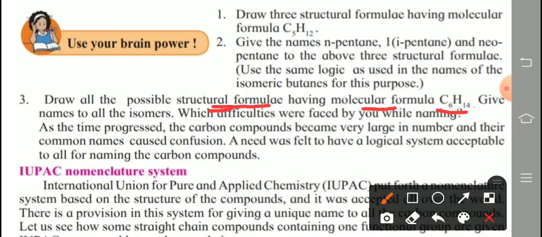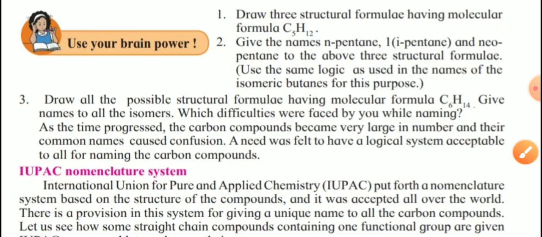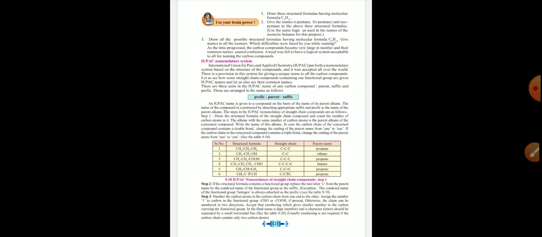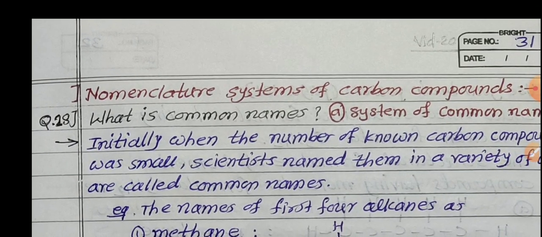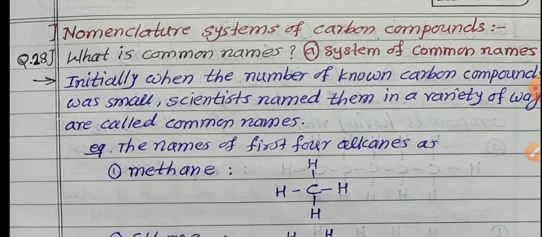Which difficulties were faced by you while naming in case of this hexane? Clear? So first of all we learn about these 3 questions. I will show the answer of all these 3 questions on separate paper. Now check that. So first one.